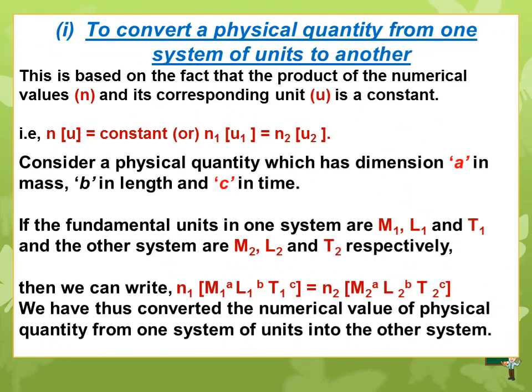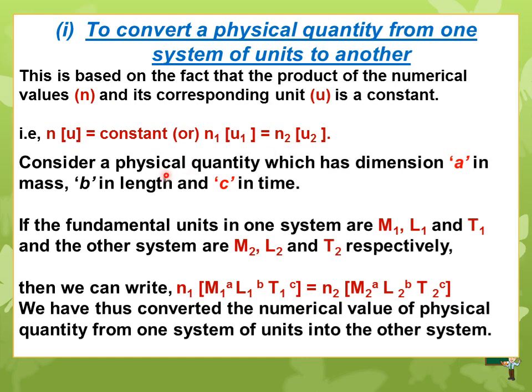Okay, now let's move to the applications of dimensional analysis. To convert a physical quantity from one system of unit to another. This is based on the fact that the product of the numerical value n and its corresponding unit u is a constant. We are going to prove that nu is equal to constant, or n1u1 is equal to n2u2.